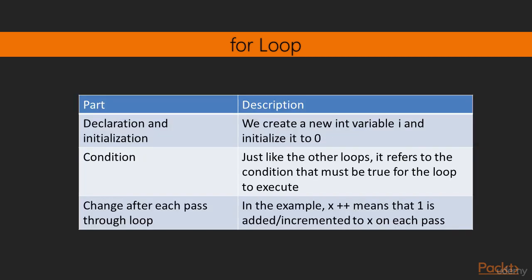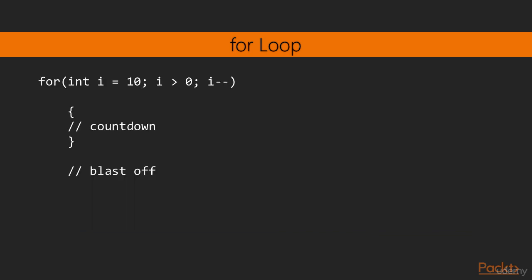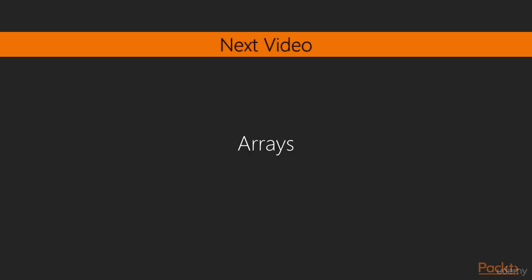To clarify further, here's a table to explain all 3 parts as they appear in the previous for loop example. We can vary for loops to do many more things. Here's another simple example that counts down from 10. The for loop takes control of initialization, condition evaluation, and the control variable upon itself. We will use for loops in our game in later sections. Cool! In this video, we have learned while loops and for loops. Awesome! In the next video, we will take a look at arrays.